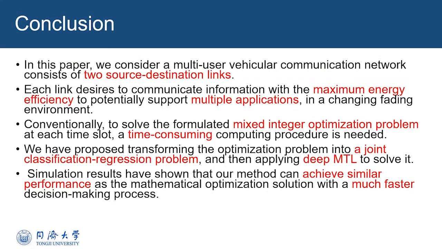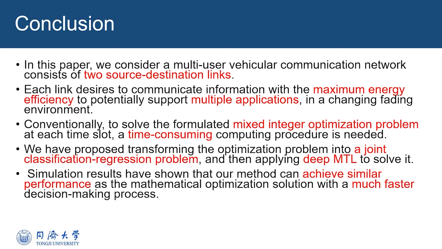In this paper, we consider a multi-user vehicular communication network consisting of 2 source-destination links. Each link desires to communicate information with the maximum energy efficiency to potentially support multiple applications in a changing fading environment. Conventionally, to solve the formulated mixed integer optimization problem at each time slot, a time-consuming computing procedure is needed.